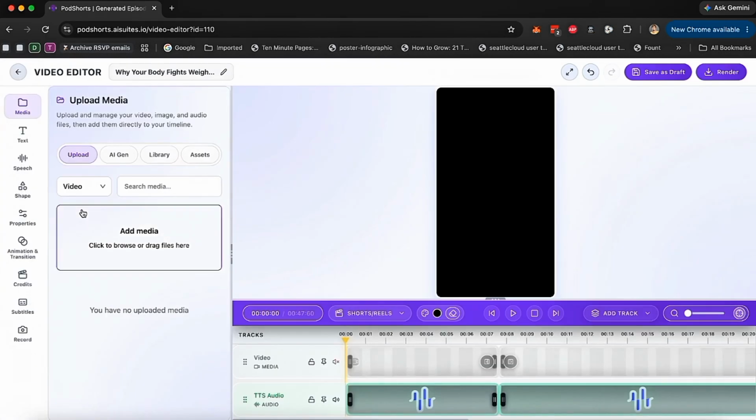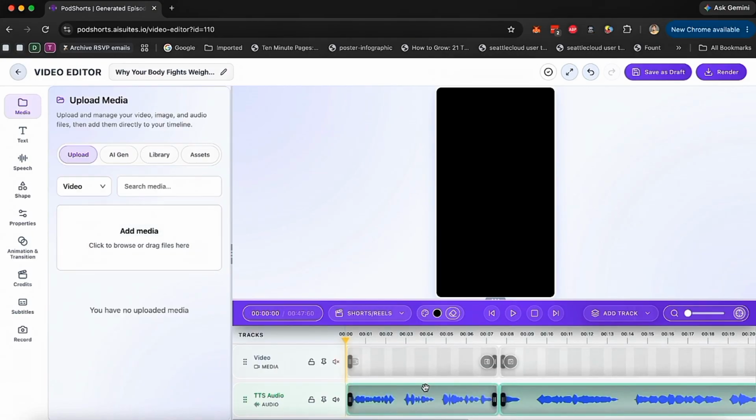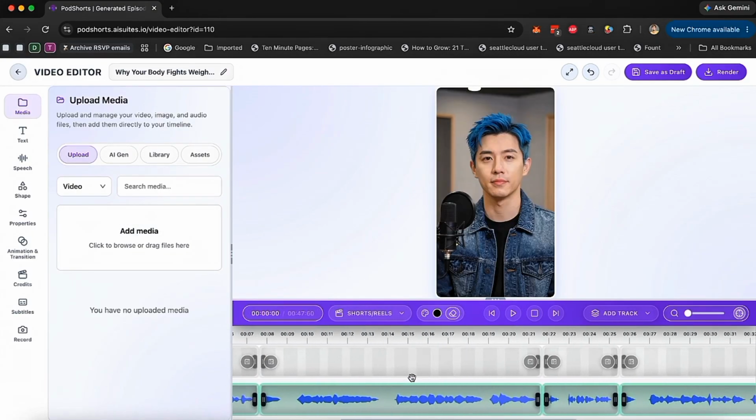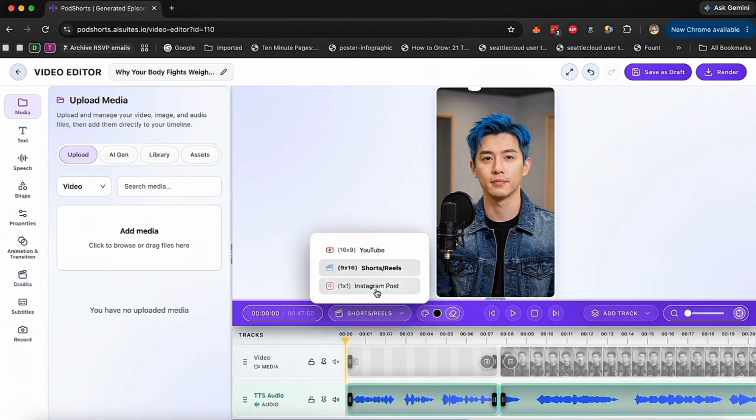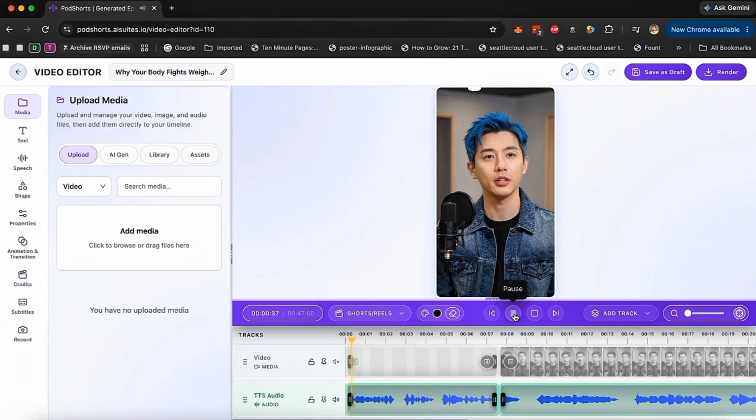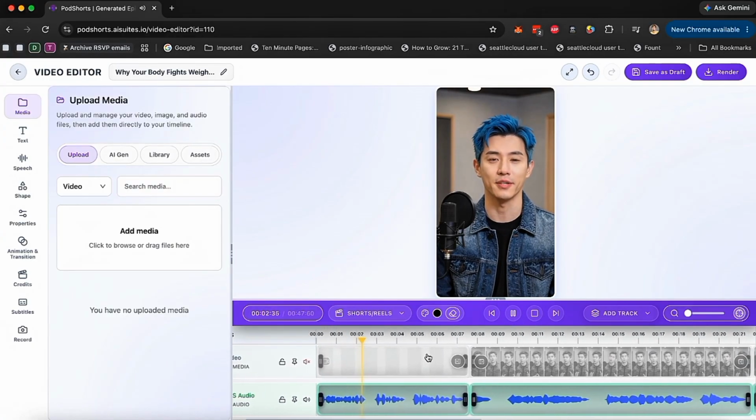The thumbnail was also created, or just go in and start editing the video. Now, the video editor that we have comes with a timeline editor, and you can preview the video. You can see short reel. You can Instagram post. You can see the YouTube version of it. You can change this video into any platform that you want, and then you can preview the video and see